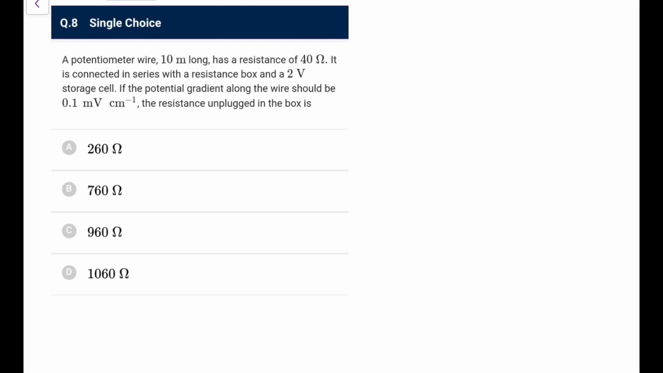Next, a potentiometer wire which is 10 meter long has a resistance of 40 ohms, connected in series with a resistance box and a 2 volt cell. If the potential gradient across the wire is this, the resistance unplugged is? So if the potential gradient is this, along the potentiometer wire, the potential drop would be equal to 0.1 milli, meaning 10 to the power minus 3 upon centimeter, 10 to the power minus 2, into 10 meters. So this would be that much volt.